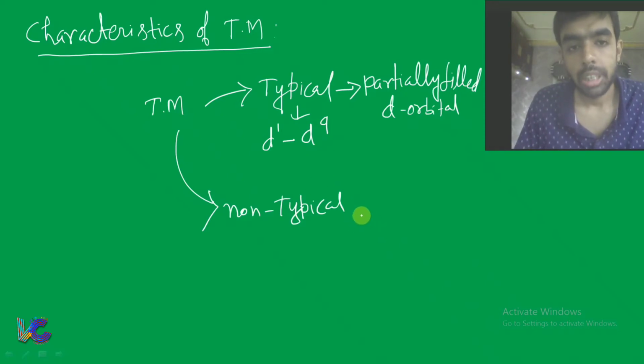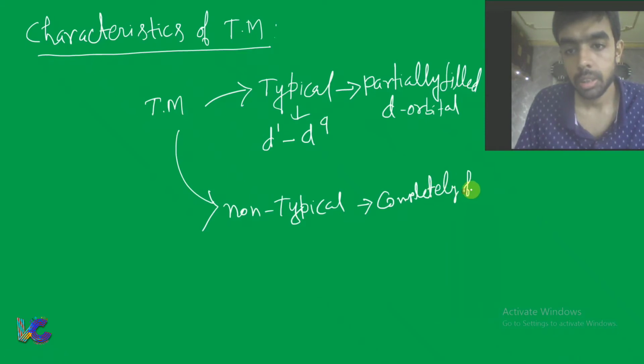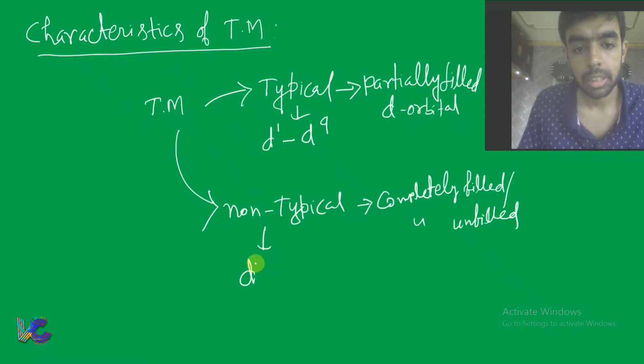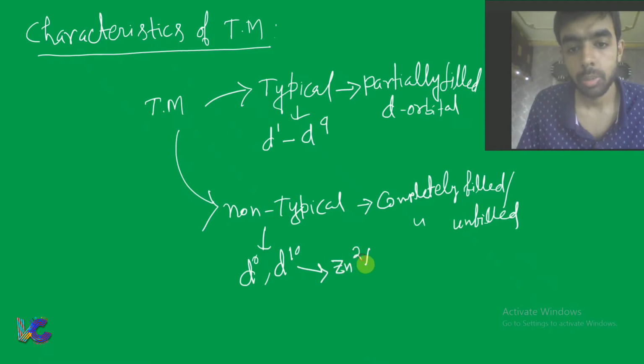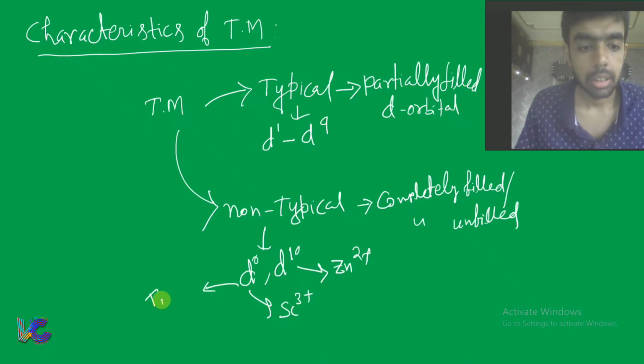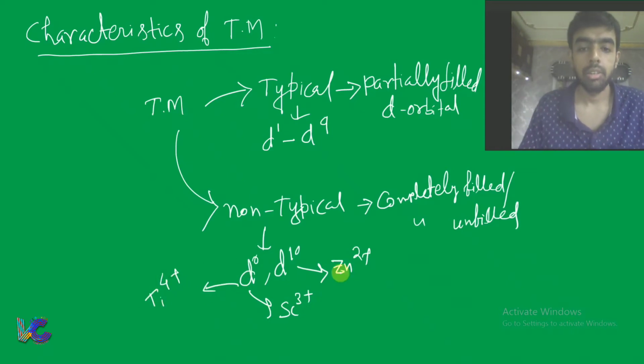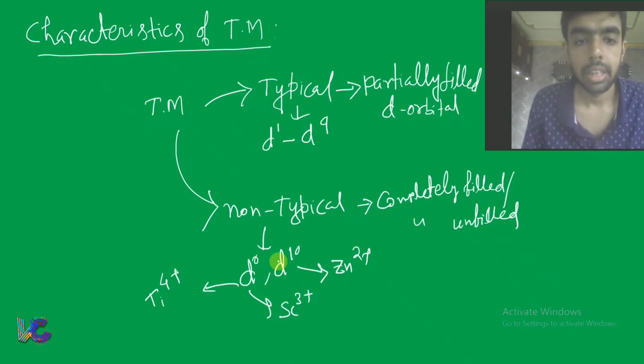Now, non-typical transition metals are those which have a completely filled or completely unfilled d orbital. That means the configuration is either d0 or d10. d10 means, for example, the transition metal ion zinc 2 plus. d0 means scandium 3 plus or titanium 4 plus. That means these fall under the category of non-typical transition metal.